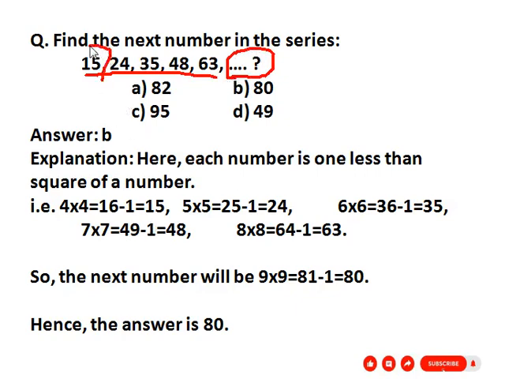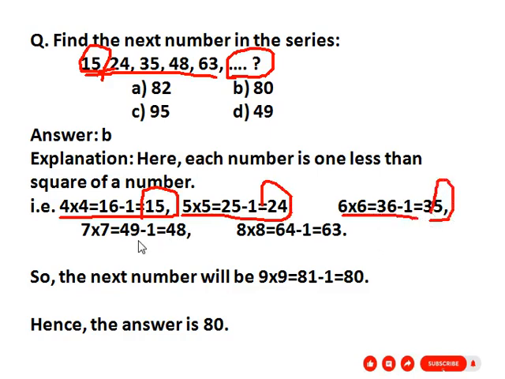For the first number, there is a pattern: 4 square, 4 into 4, that is 16, minus 1, 15. For the second number, 5 square, that is 5 into 5, 25 minus 1, 24. Then the third number, 6 into 6, 36 minus 1, 35.